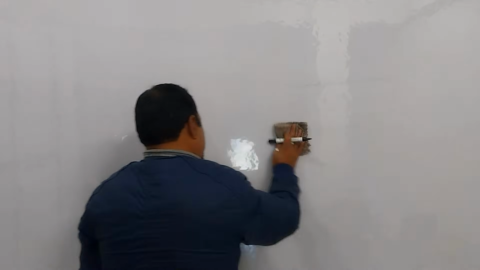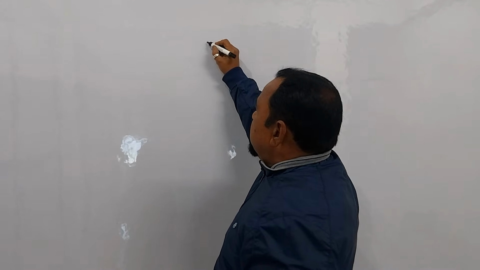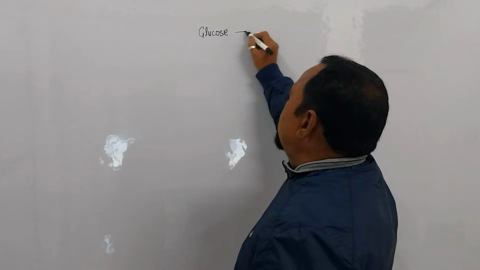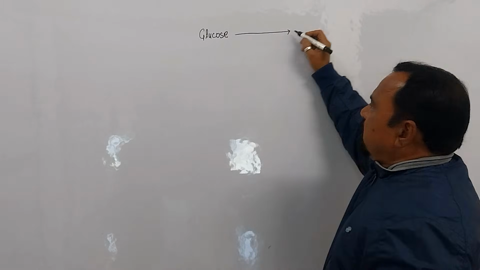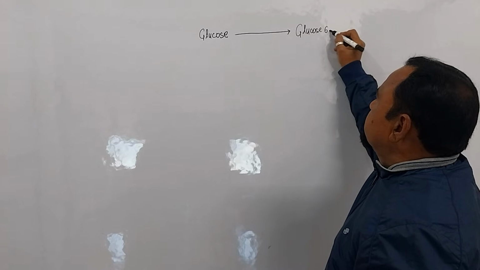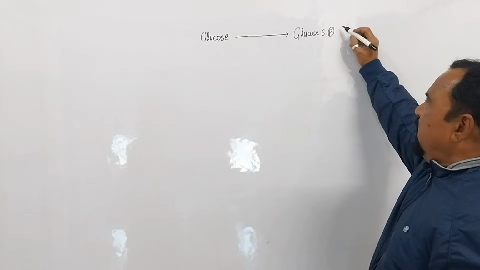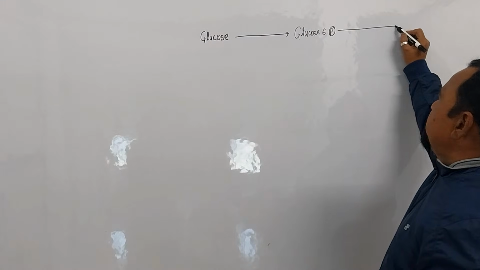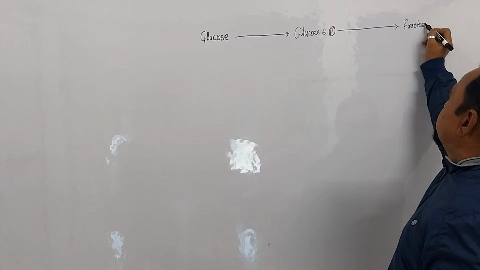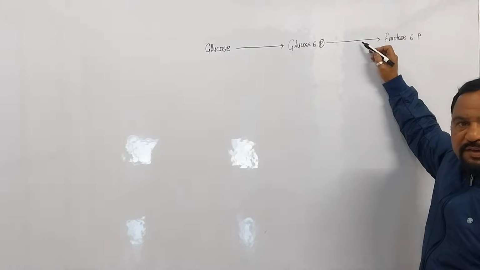Just see glycolysis. I am going to start the steps of glycolysis. Glucose is converted into glucose 6-phosphate. It is the first reaction, first step. Glucose 6-phosphate is converted into fructose 6-phosphate. It is the second step.